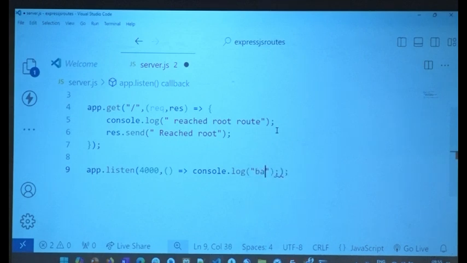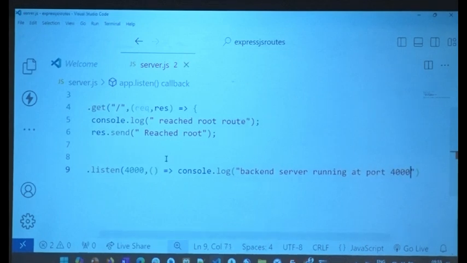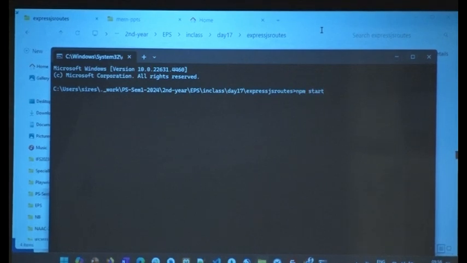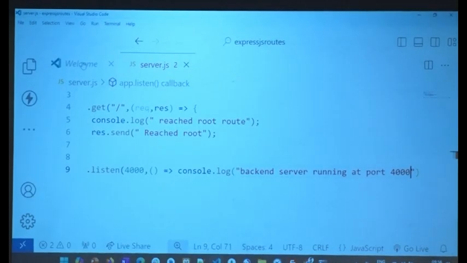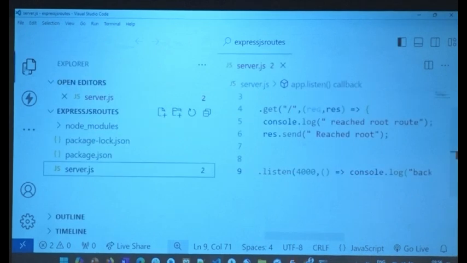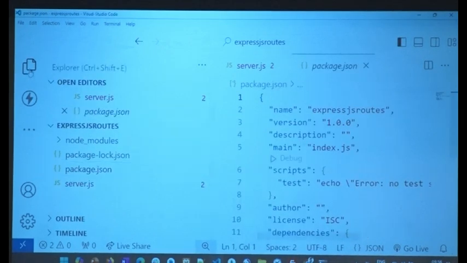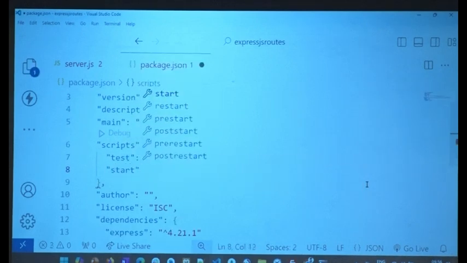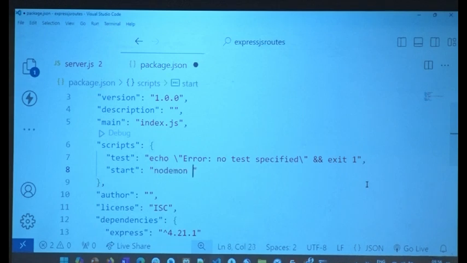I'll make sure I mention it is a backend server. So I'll say backend server running at port 4000. Done. Now I'll go open CMD and do an npm start. Will it work with npm start? It will not. What should I do? I'll have to go to package.json and say, boss, package.json, anytime anybody says start, please start nodemon on my server.js. This way what happens?